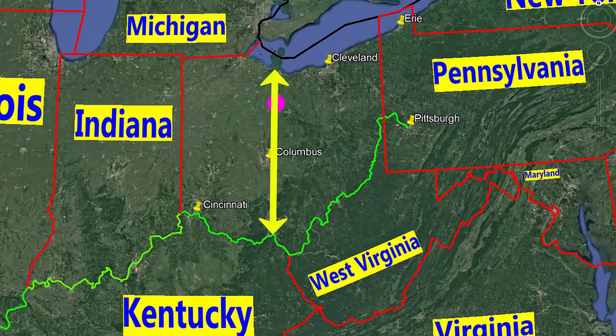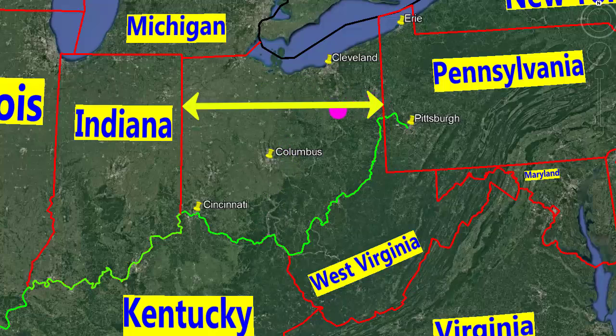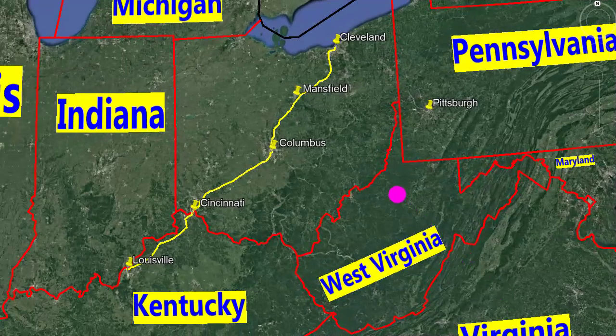This straight line from the lake to the river is 190 miles, about 300 kilometers. And this line is 224 miles, about 361 kilometers. And now, let's learn about some main roads in Ohio.